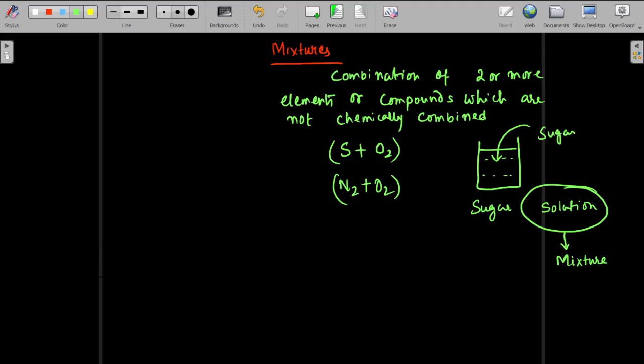Now, as I said, there can be two types of mixture: homogeneous mixture and heterogeneous mixture.